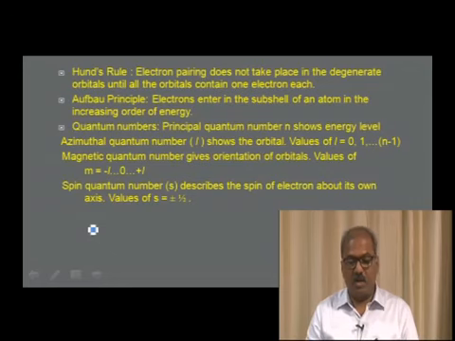Quantum numbers: there are 4 important quantum numbers. One gives the energy and the distance of the electron, which is the principal quantum number. Azimuthal quantum number l shows the orbital in which the electron is present, and l can have the values 0, 1, etc. up to n minus 1 for a given value of n. Magnetic quantum number gives the orientation of orbitals, and its values are m equal to minus l to 0 to plus l. Spin quantum number s describes the spin of the electron about its own axis. The values of s can be either plus half or minus half.